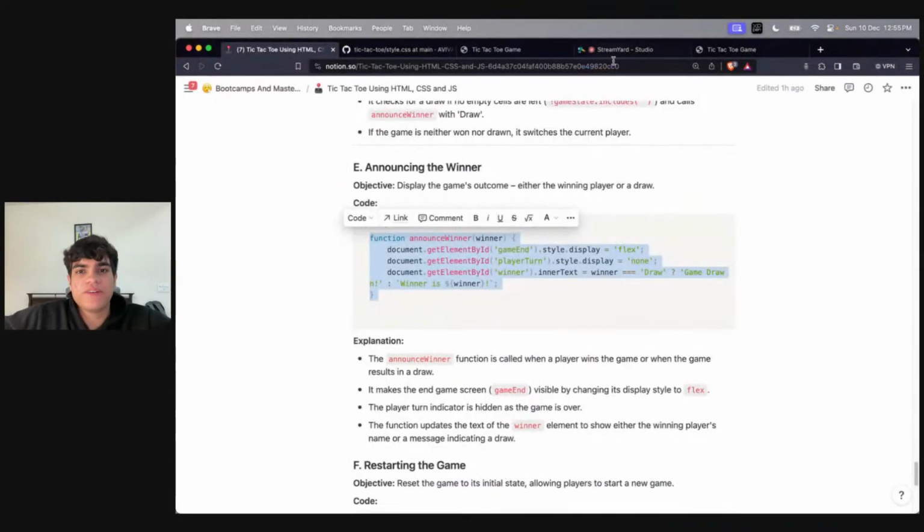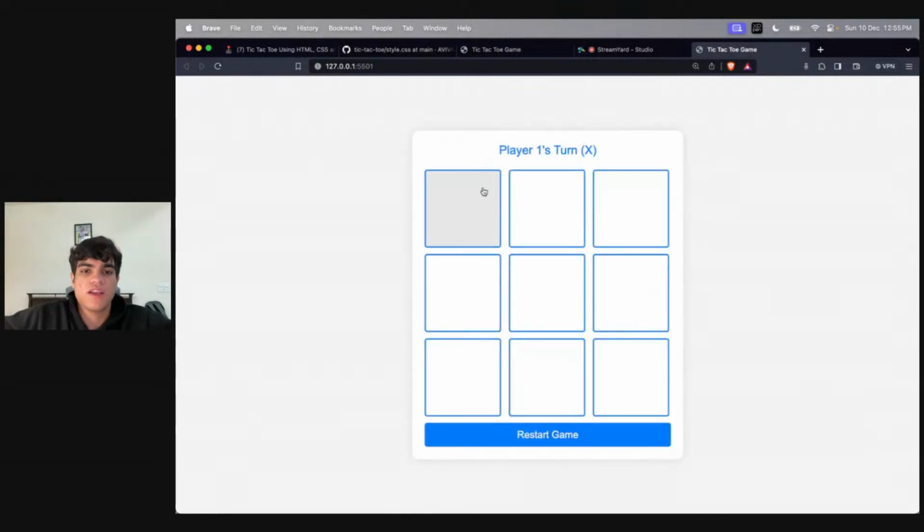And now I would like to show you guys something that we missed. So let's say this is happening, right? Now, if it's player one's turn, I can click on this and it will become X. Look at this. I can rewrite. Ideally, I'm not supposed to be able to rewrite.